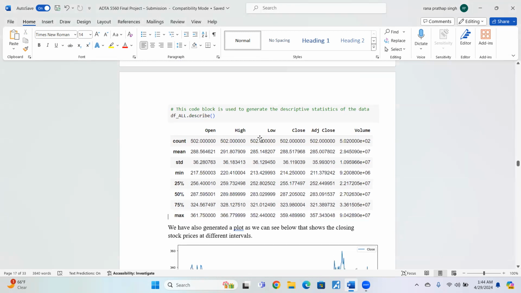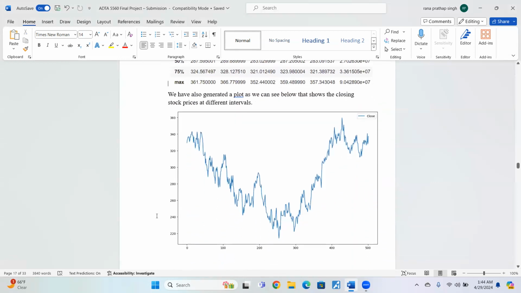These are the attributes of the Microsoft stock: the open stock price, the highest point of the stock price, the lowest point of the stock price, the closing stock price, the adjusted closing value, and the volume of the stock. And these are the count, mean, standard deviation, minimum, 25%, 50%, 75%, and the maximum values. We have also generated a plot that shows the closing stock prices at different intervals. This is a very clear plot, and it's very important for those who want to invest in Microsoft.